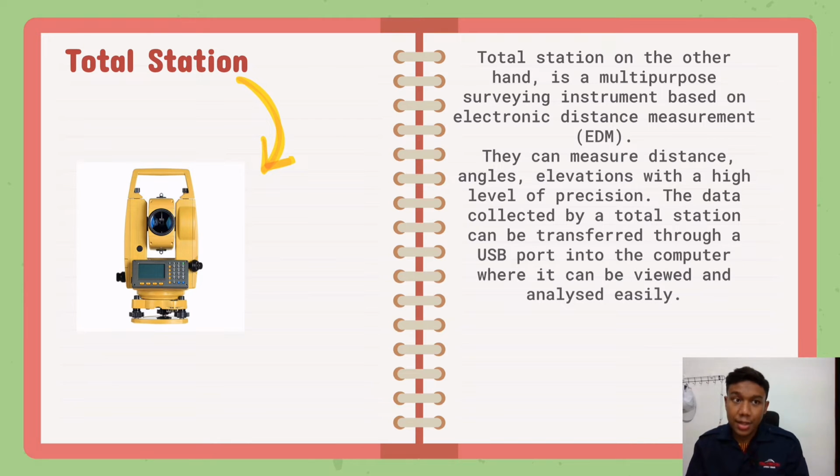Okay, the first thing that we use is a total station. Total station is a modern surveying instrument that integrates an electronic theodolite and another multipurpose surveying instrument based on electronic distance measurement or EDM. They can measure distance, angles, and elevation with a high level of precision, and the data collected by a total station can be transferred through a USB port into the computer where it can be viewed and analyzed easily.